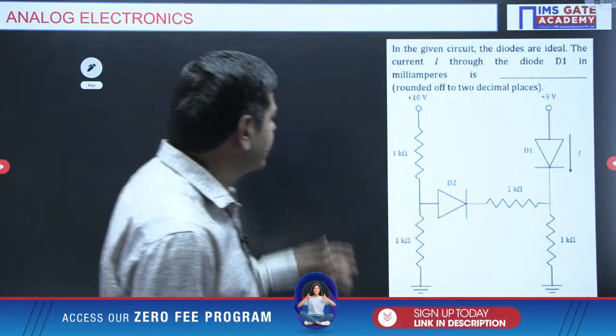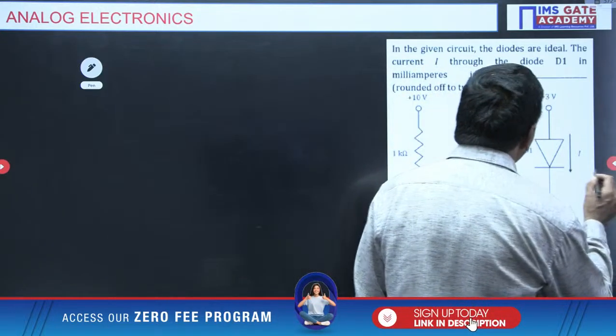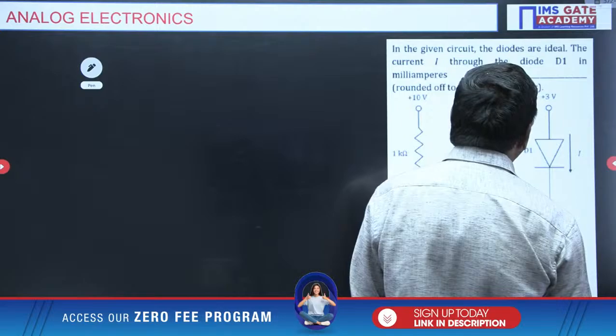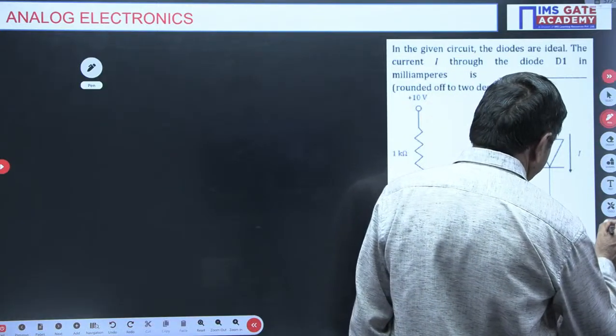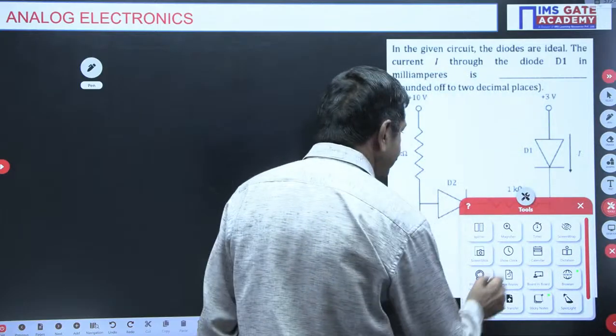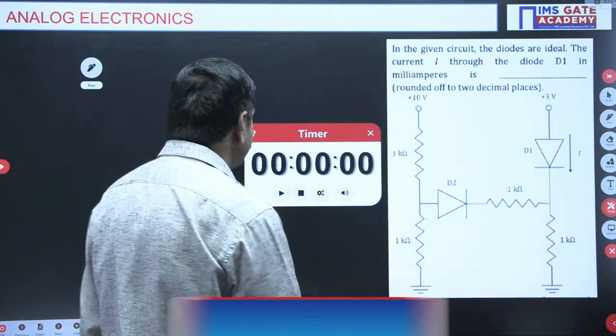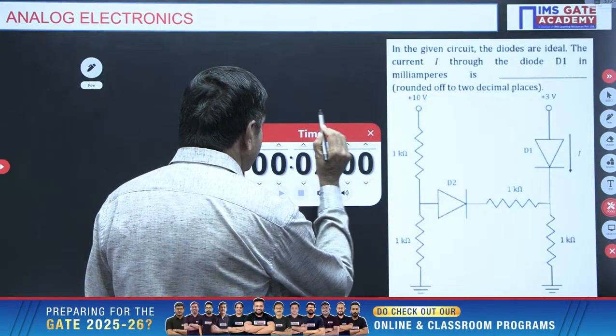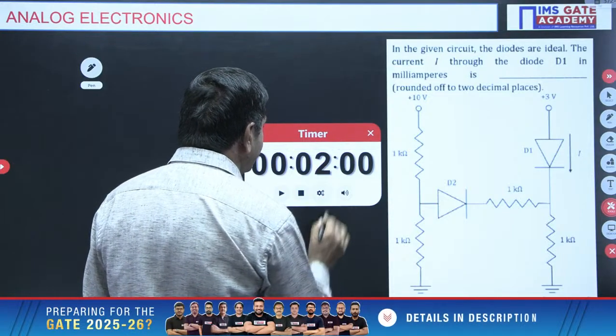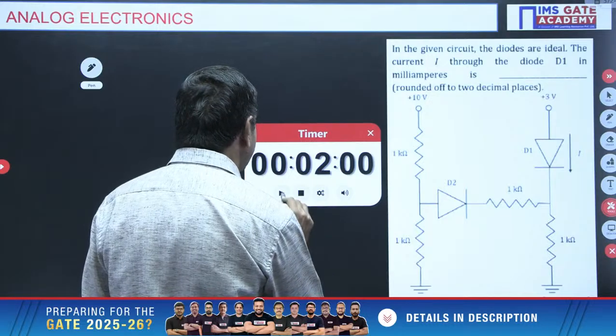I will give some time. You please try to tackle this question now. Take some time, just take 2 minutes and try to tackle this question. If you tackle it, it is quite okay.